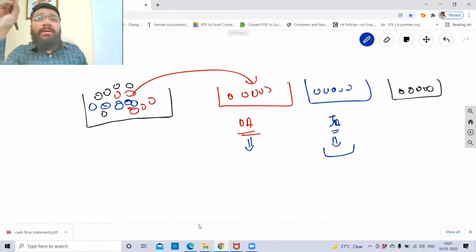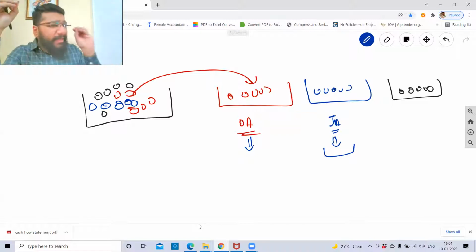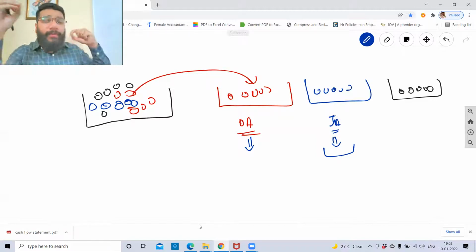The main concern the students face here is that there is a format that has been given. People try to learn the format by heart, that this transaction means operational activity, this means finance. If you learn it by heart, you're screwed. So we need to digest each and every concept conceptually, so that when you read a transaction, you would know, okay, this is what it is. So you need to build all that gradually.